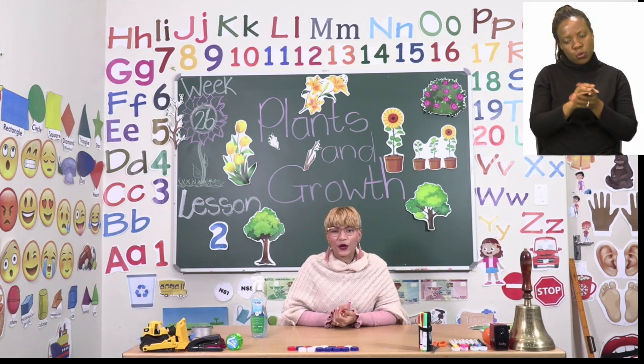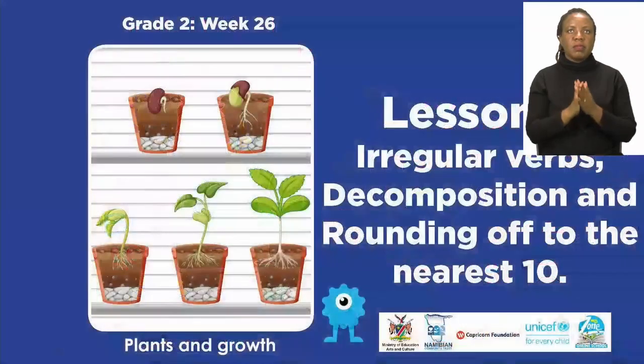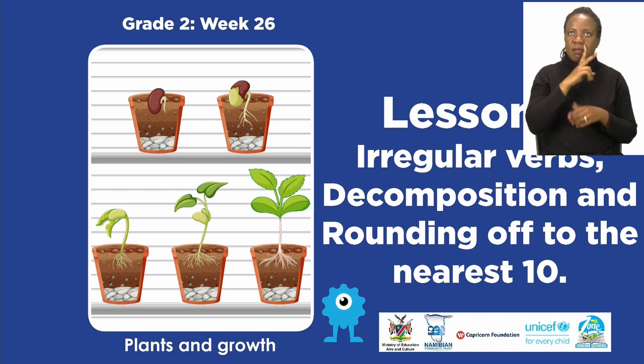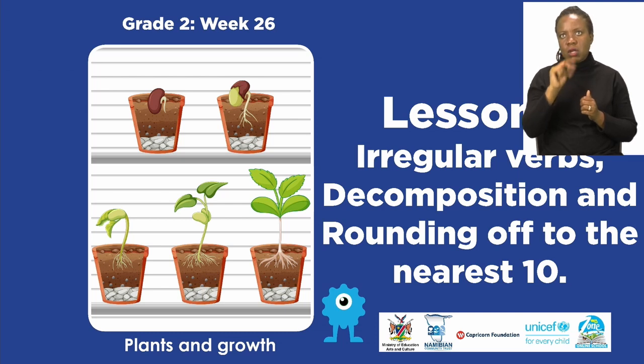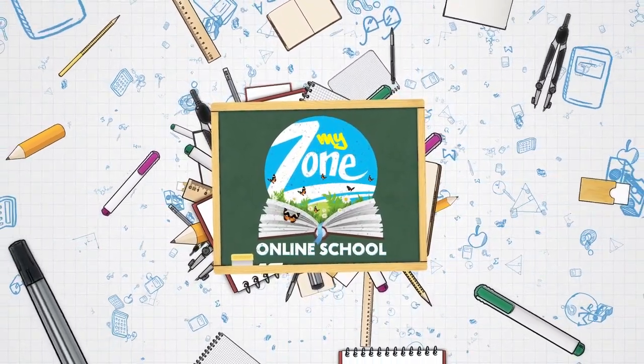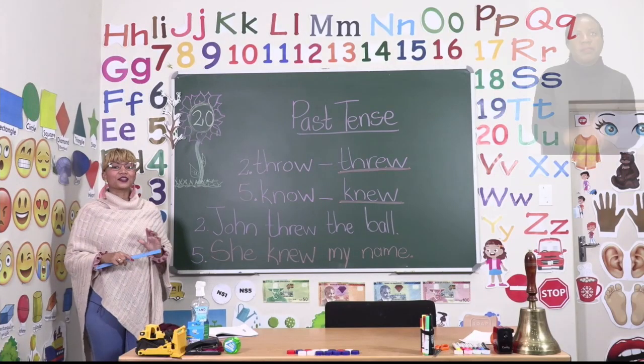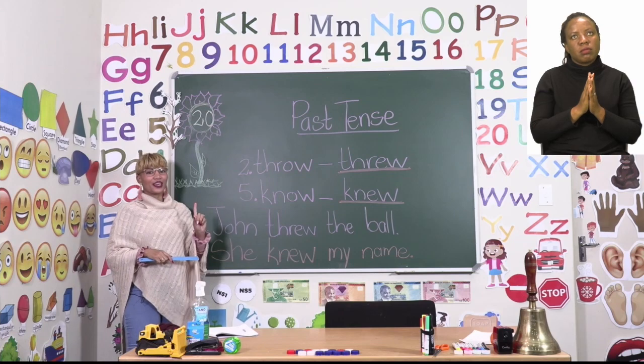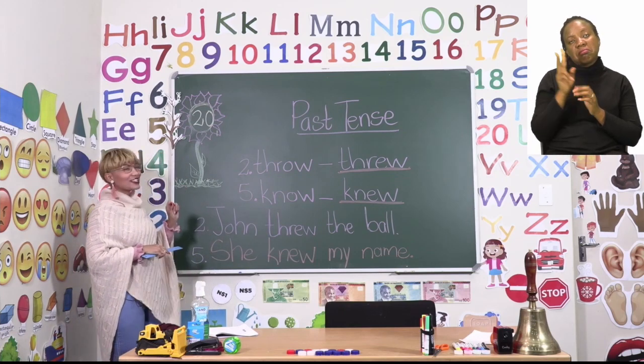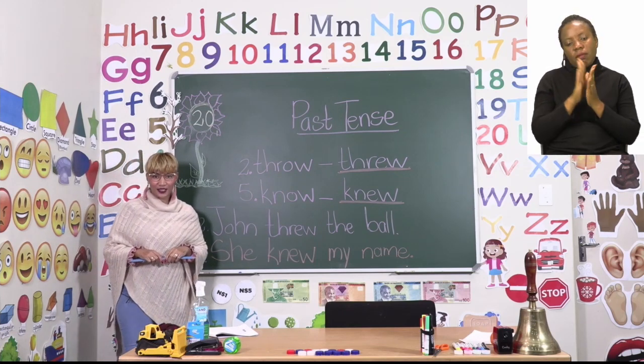Now let's see what we are going to learn about today. We will do some irregular verbs, decomposition, and rounding off to the nearest 10. In this lesson, we are going to start with irregular verbs. Let's turn our booklets to page 20.